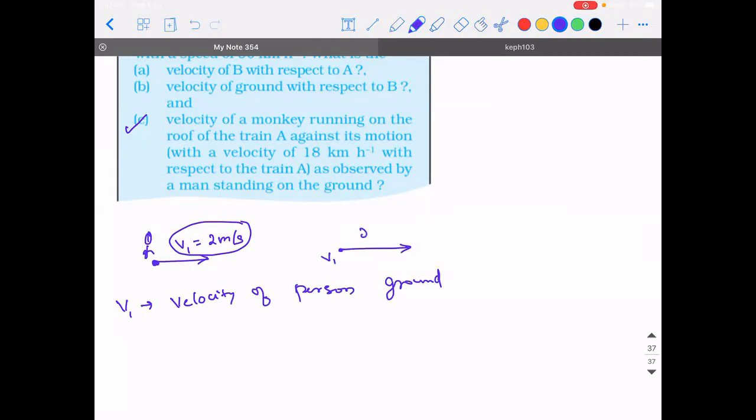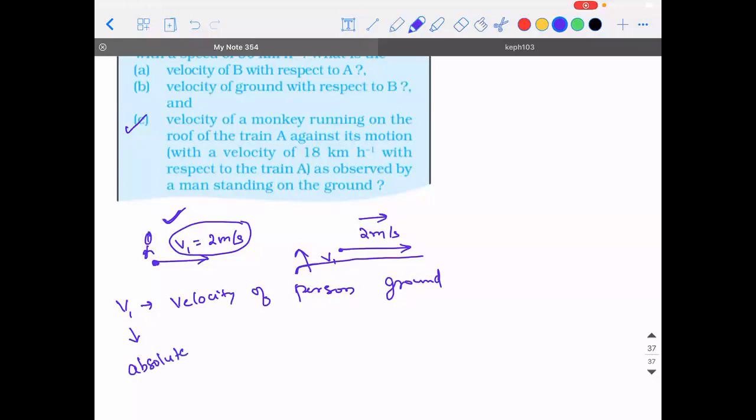Suppose you are walking with the same velocity, 2 meters per second, on a conveyor belt. You know what a treadmill is, right? Let's say you're walking on a treadmill which is going in the backward direction and you're trying to walk in the frontward direction. Now tell me one thing. In the first case, when you're walking with a velocity of 2 meters per second on the ground, can I say your exact velocity is 2 meters per second? Yes or no? Yes, sir. So that velocity is what we call absolute velocity.